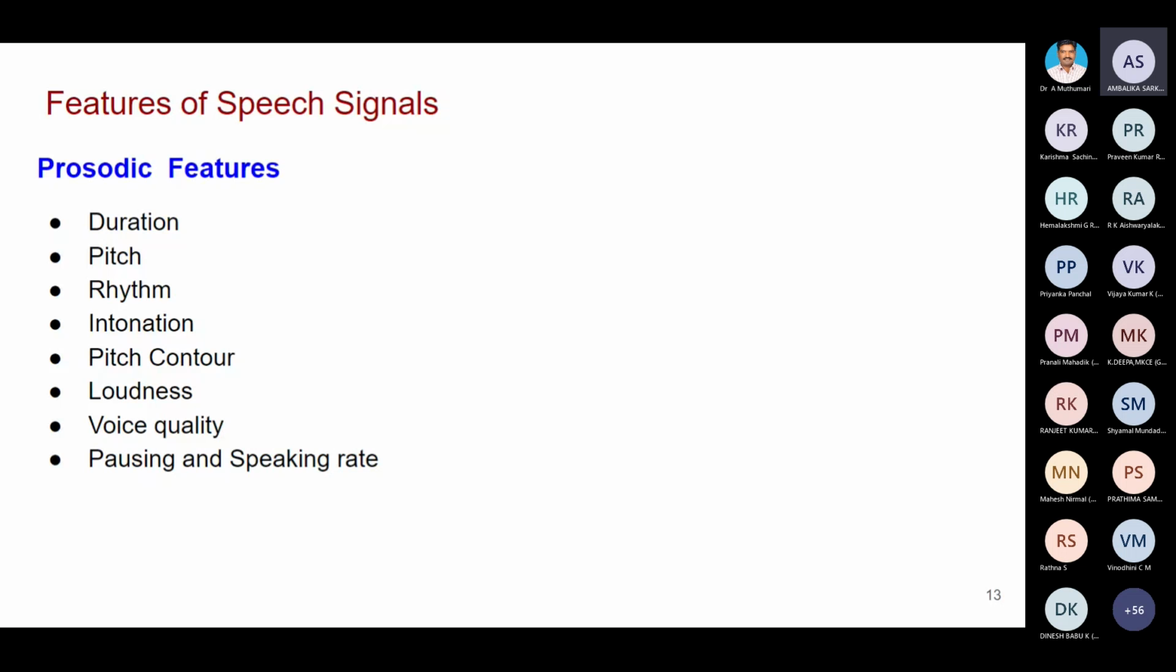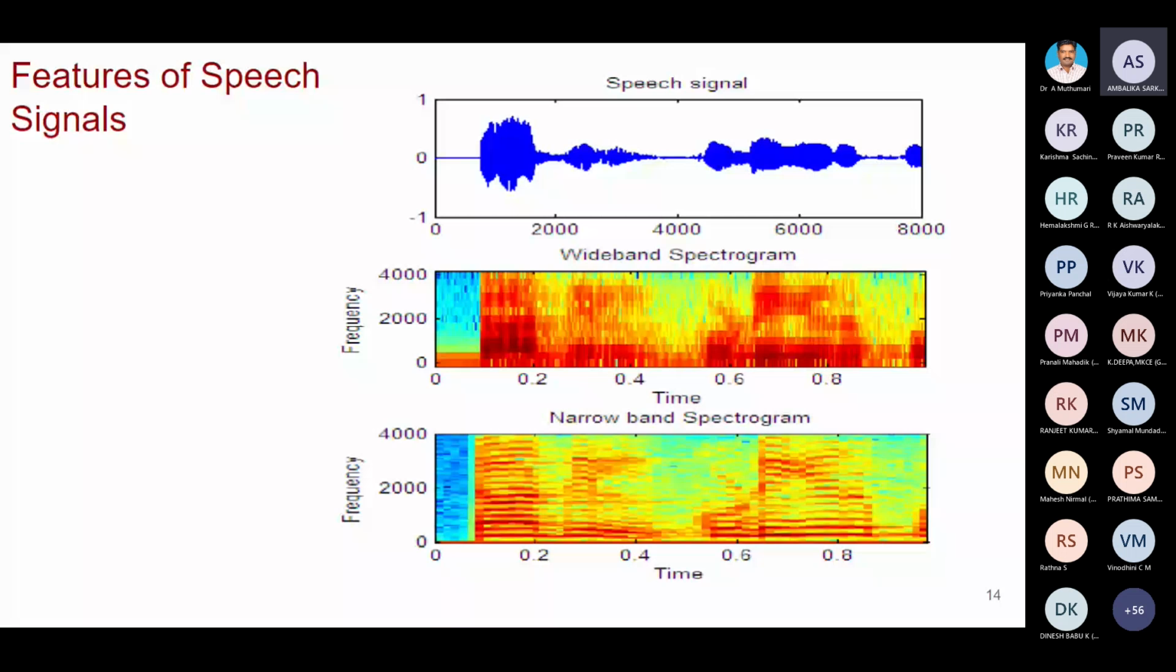You have to extract. So you collected the speech, you divided it into frames, then you are going to extract the features, right? Then apart from all these features,